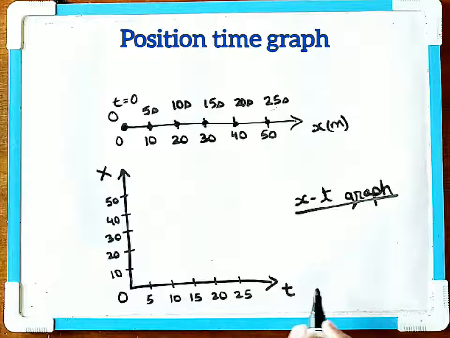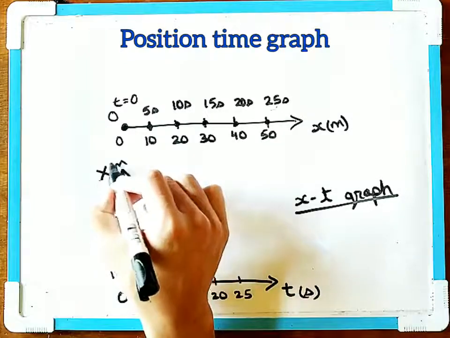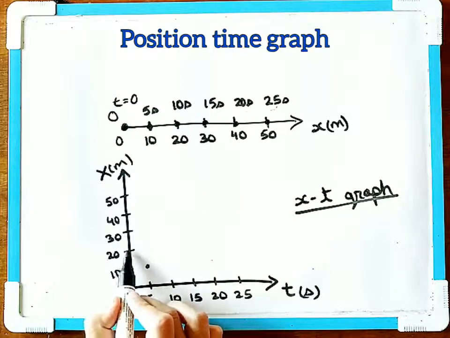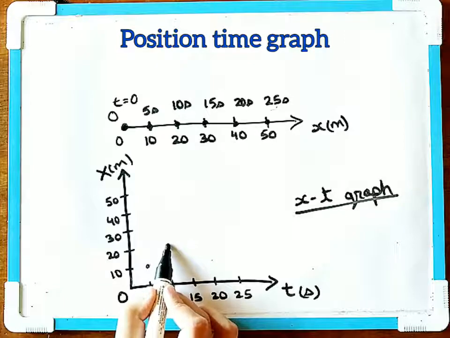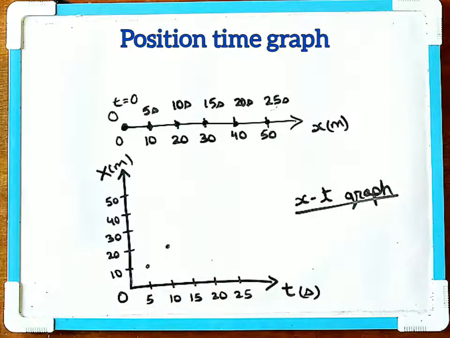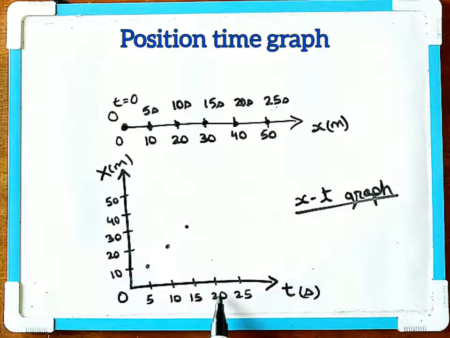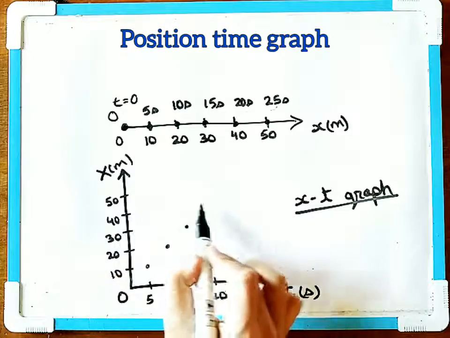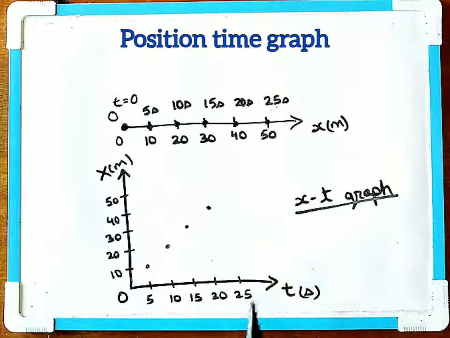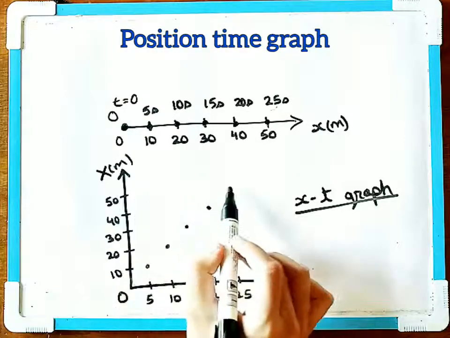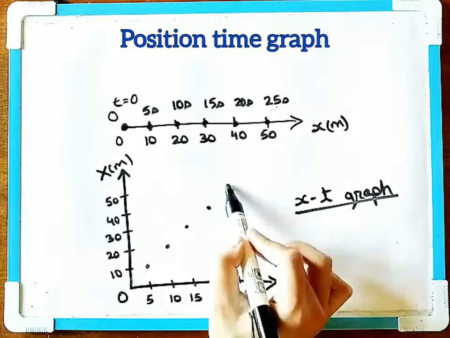So here at 5 seconds, this is in second, this is in meter. So at 5 seconds, where's your object? At 10 meters, so your object is here. Then at 10 seconds, where's your object? At 20. So you can describe that to be here. And at 15 seconds, your object is at this position. At 20 seconds, your object is at 40. So the position time graph will be here. Then at 25 seconds, your object is at 50. So the position time graph will be here.